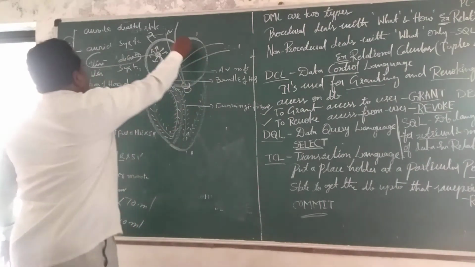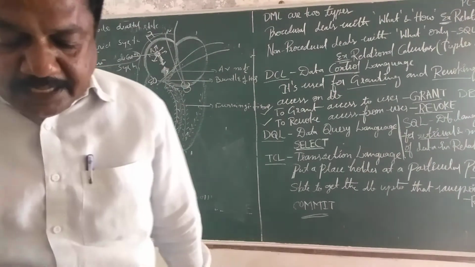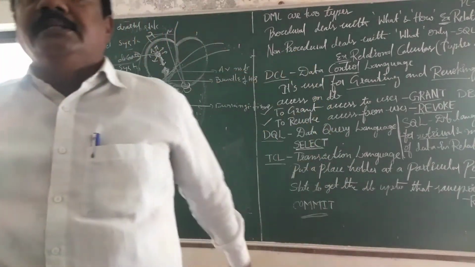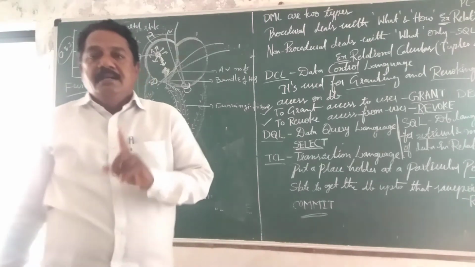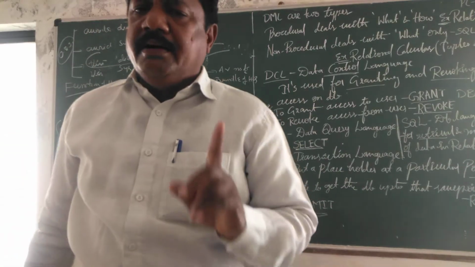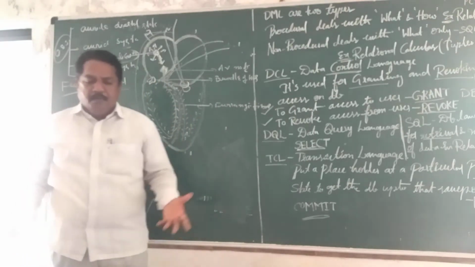Now, on the basis of functioning, hearts can be divided into two main groups: the myogenic heart and the neurogenic heart. First is the myogenic, the other is the neurogenic. Myogenic heart is present only in higher animals. In lower animals, neurogenic heart is present. Myogenic means